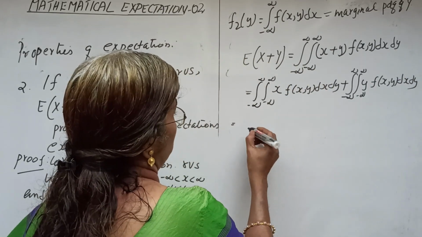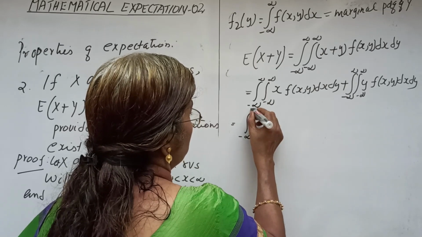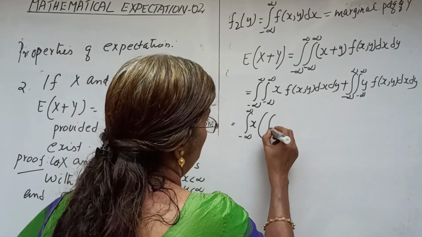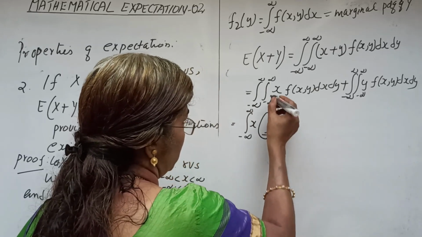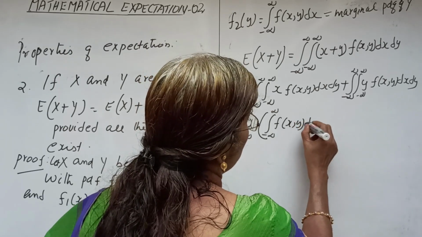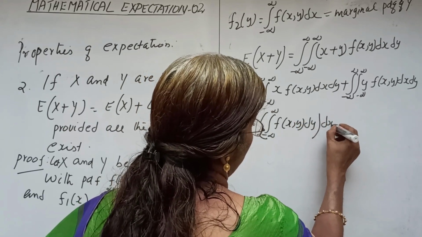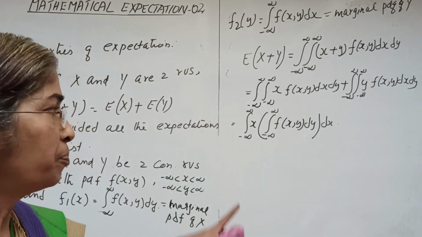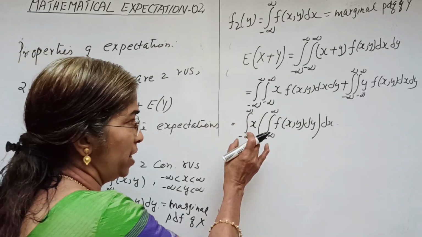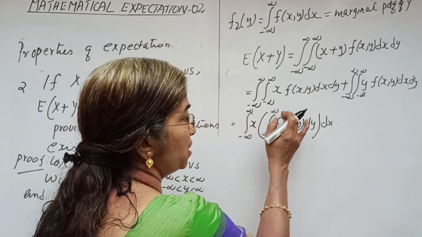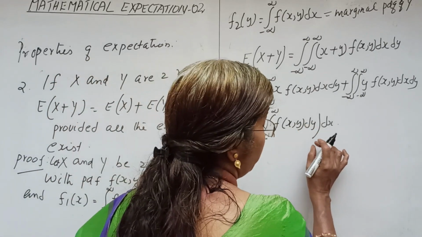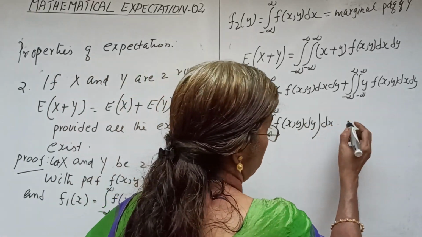Now for the first integral, we take the inner integral minus infinity to infinity f of x y dy. So x is taken out, keeping the order: integral minus infinity to infinity x into the integral minus infinity to infinity f of x y dy into dx.